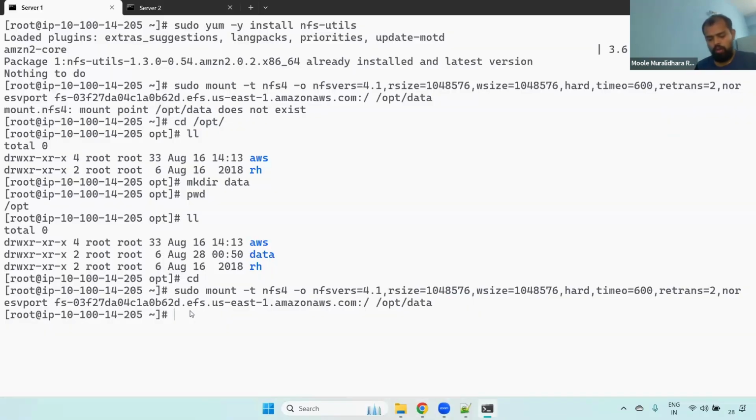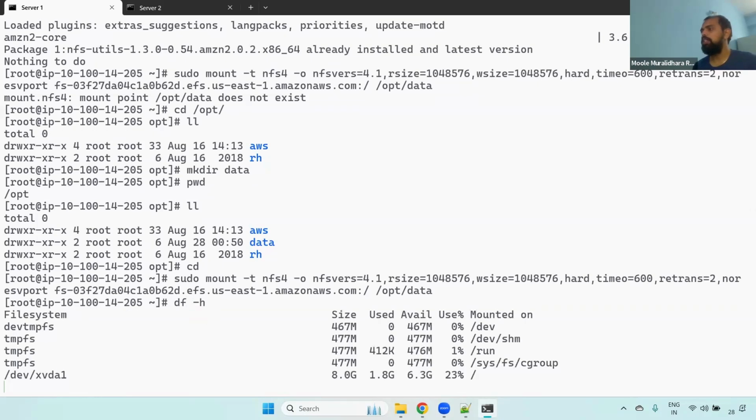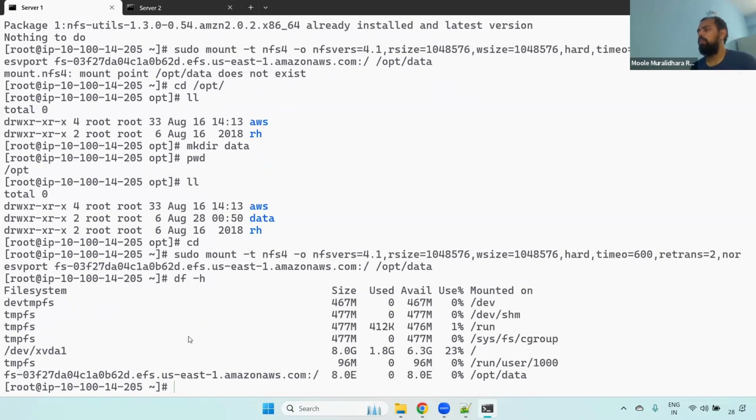Now how do we check it? Once we mount this particular EFS, you can use df -h. Using this df -h, you can verify it. If you observe here, this is our file system, total how much? 8. And also you can see here which path we have mounted, /opt/data. Understand, right?